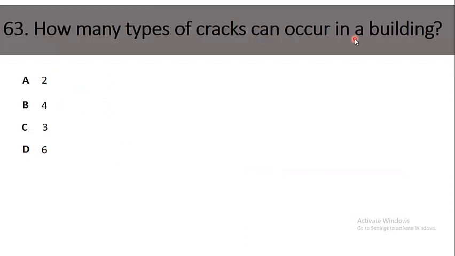63. How many types of cracks can occur in a building? Option A, 2; B, 4; C, 3; D, 6. The right option is 2. 2 types of cracks can occur in a building.